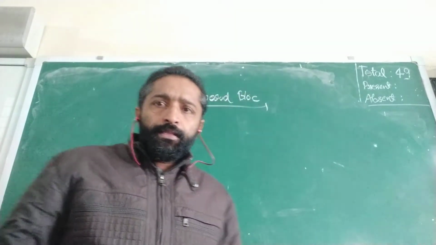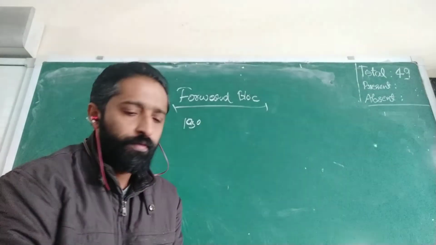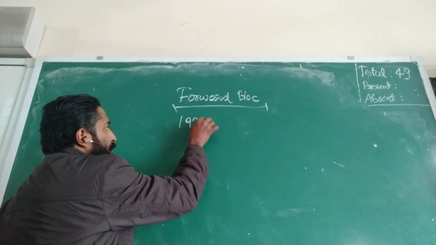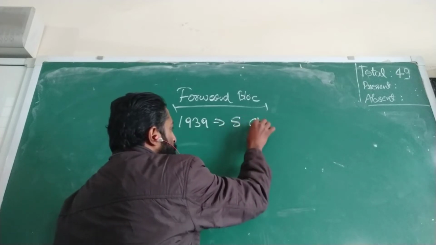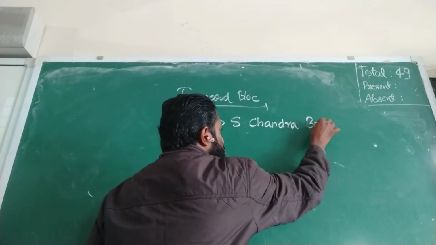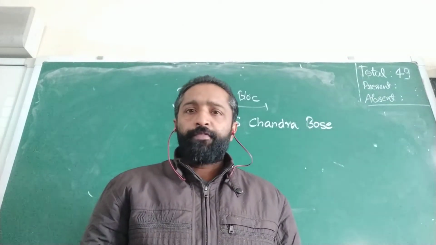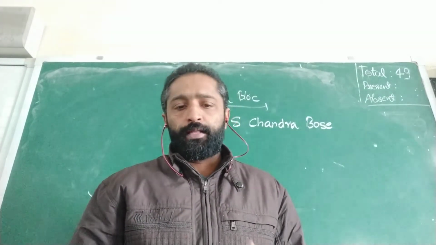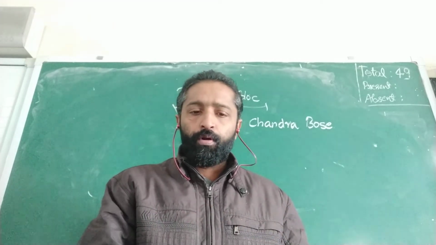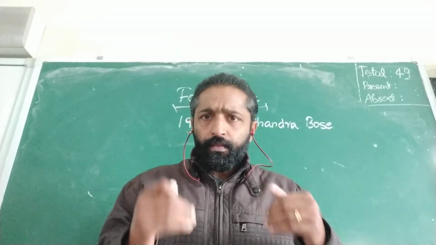In 1939, Subhash Chandra Bose resigned from the Congress. And what was the reason for his resignation? He had some differences of opinion with Gandhiji, so he resigned from Congress and he began a new party called the Forward Bloc. So that was done by Subhash Chandra Bose.